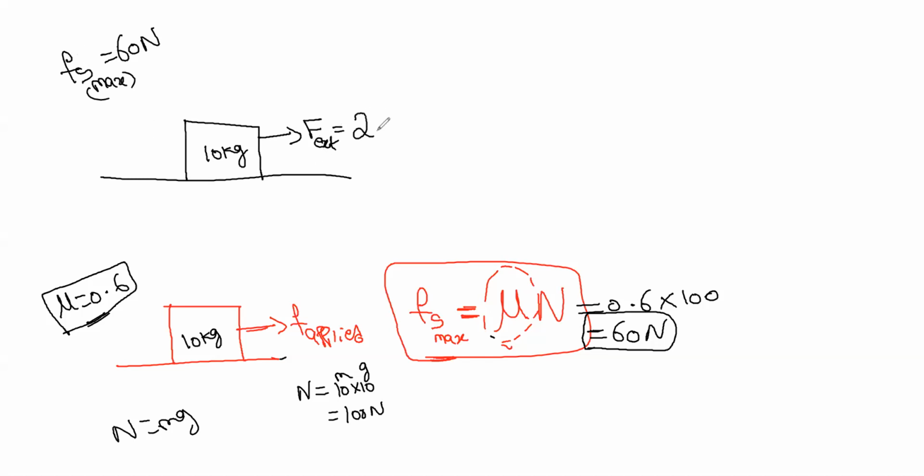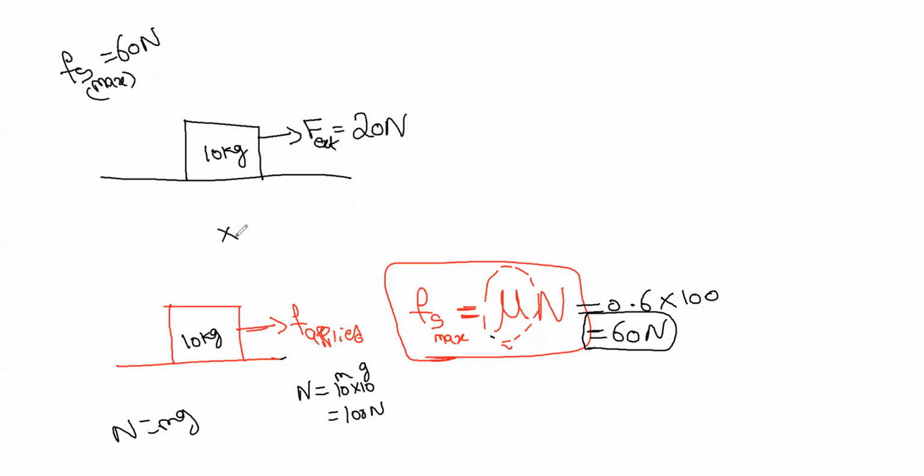If I apply 20 Newton for this force, Fs max, 60 Newton, means the maximum force before the body moves, right? If I am applying 20 Newton, will the body move? No, because only at 60 Newton will it tend to move.